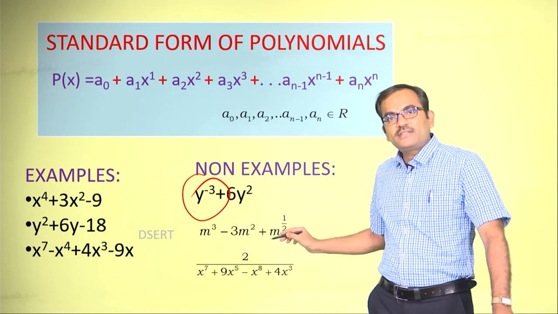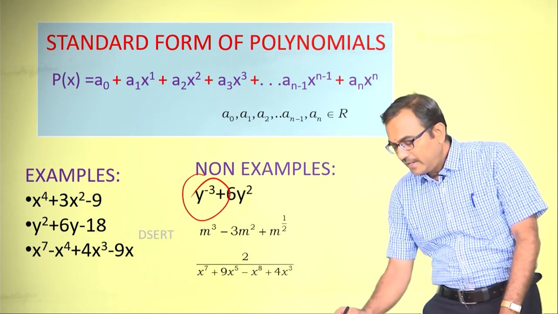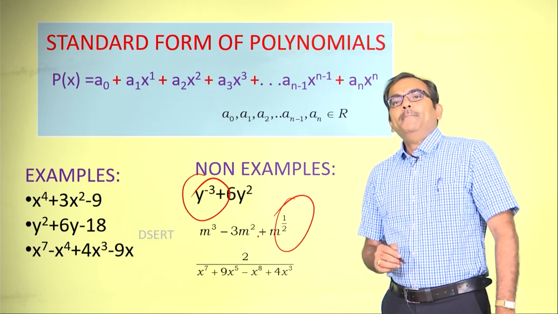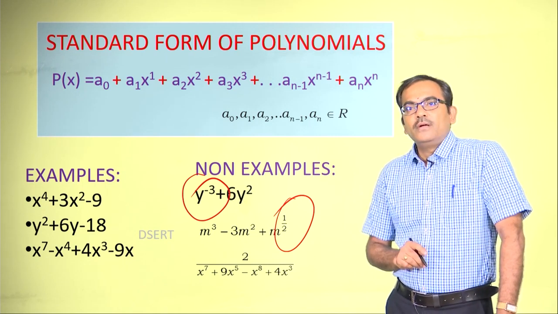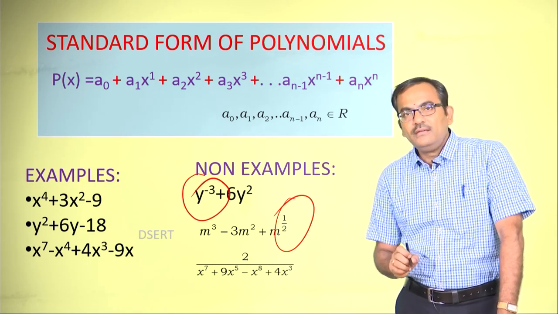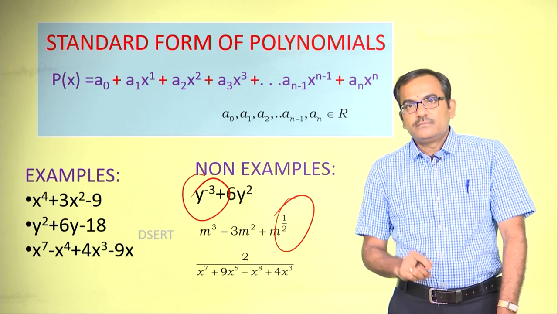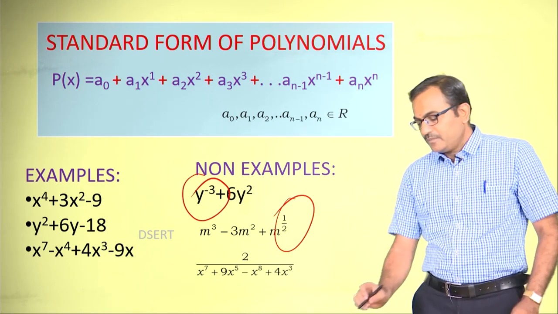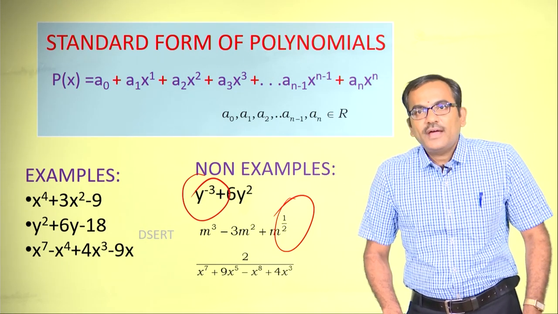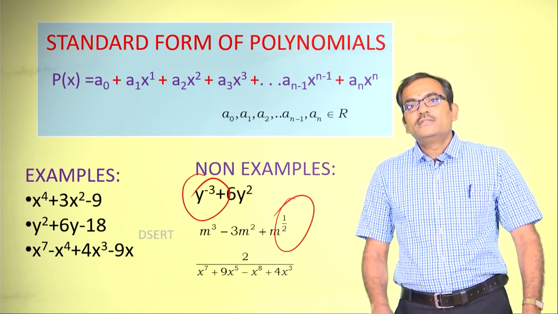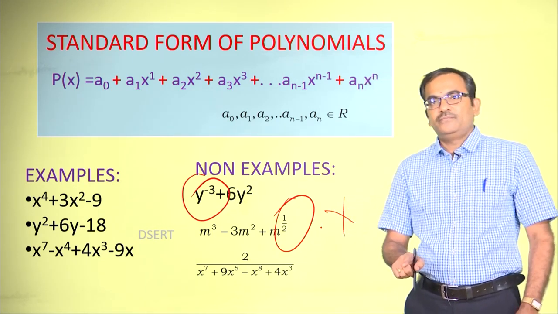m cube minus 3m square plus m to the power half. Again you can observe that the power of the variable here is half, okay, and again this cannot be a polynomial, as you can see, m to the power of half here. When you have the power half, it cannot have the zeros. Therefore, this also fails to be a polynomial, right.